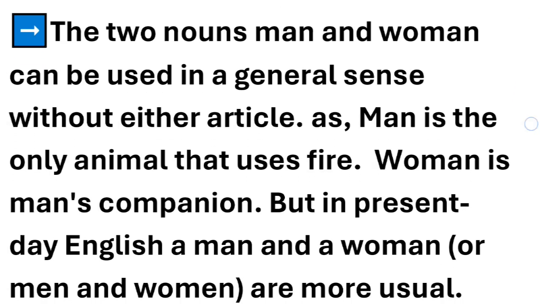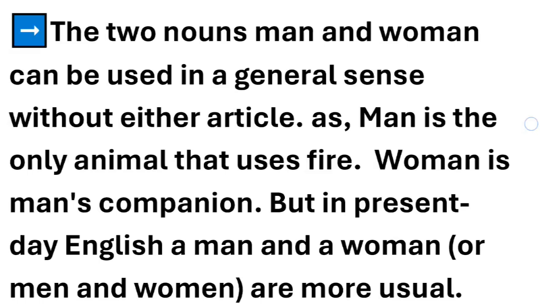The two nouns man and woman can be used in a general sense without either article. So if we're talking about man and woman, we are free not to use any article. For example, man is the only animal that uses fire, or woman is man's companion.